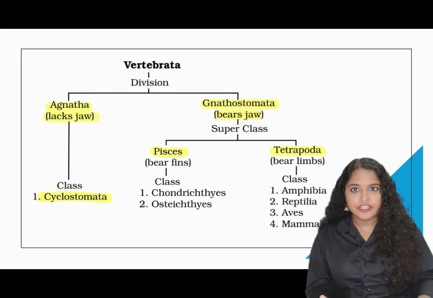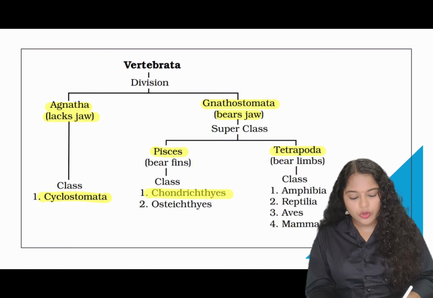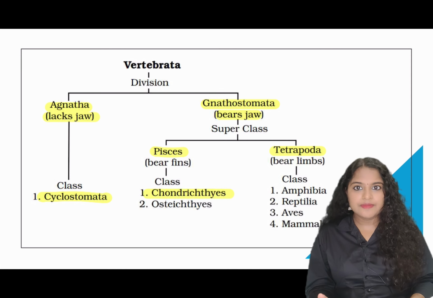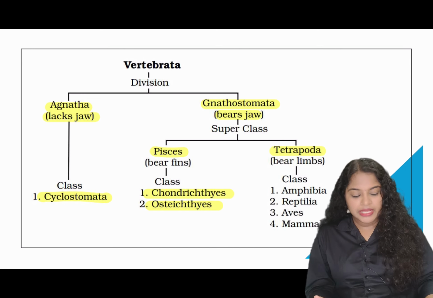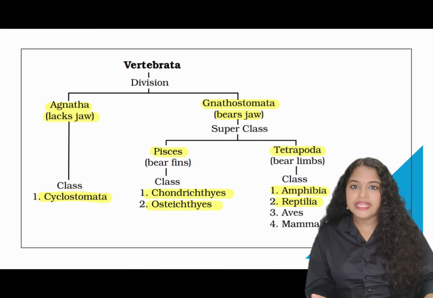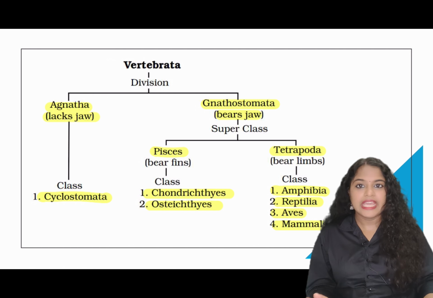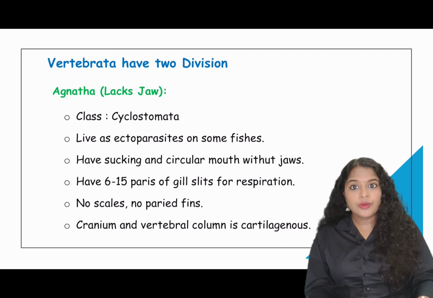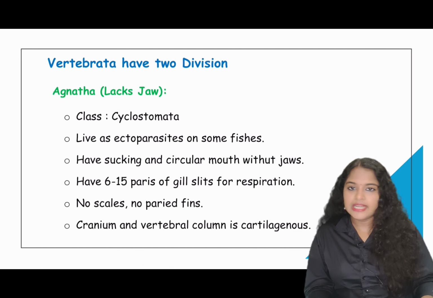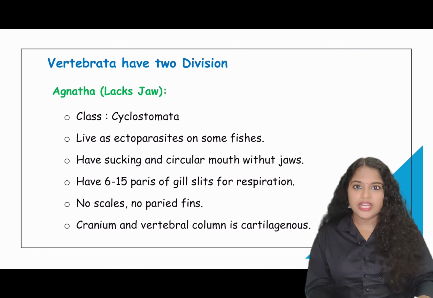Pisces are nothing but the fishes, and 2 types of fishes are there, that is Chondrichthyes, whose endoskeleton is made up of cartilage, and Osteichthyes, whose endoskeleton is made up of bones. Now coming to Tetrapoda, that is the organisms which live on land, again classified into 4 categories, that is Amphibia, Reptilia, Aves and Mammalia. Aves are birds.